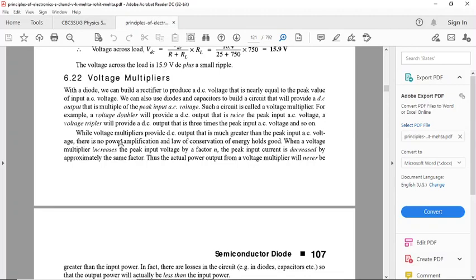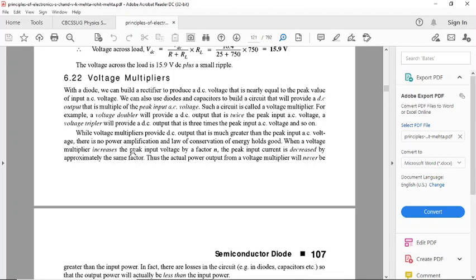ഇതിന് ചിലപ്പോൾ ഷോർട്ട് ആൻസർ ആയിട്ട് ചോദിക്കാം, അല്ലെങ്കിൽ വൺ വേർഡ് ക്വസ്റ്റ്യൻ ചോദിക്കാം. അപ്പോൾ when you double the voltage, there is no power amplification and there is no breakdown of the law of conservation of energy.